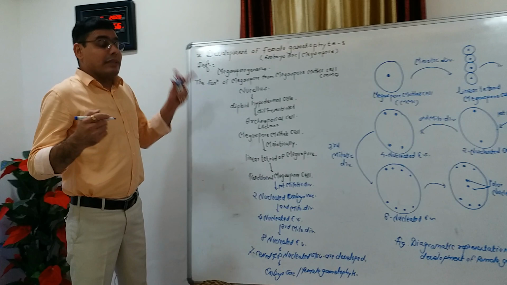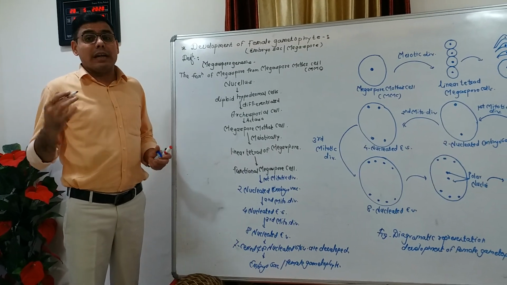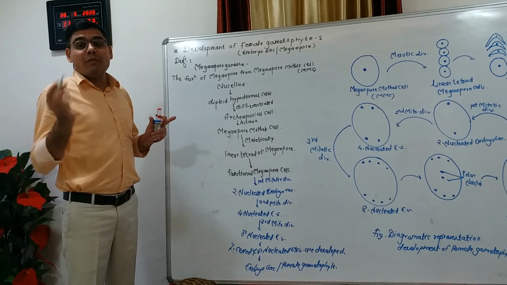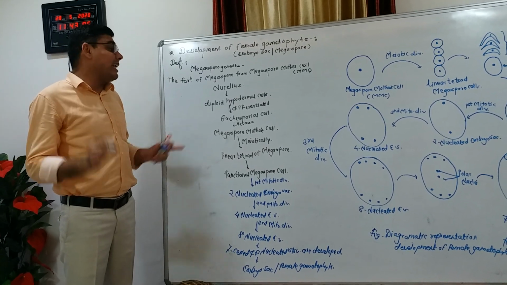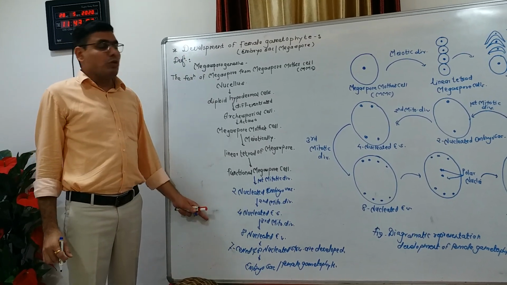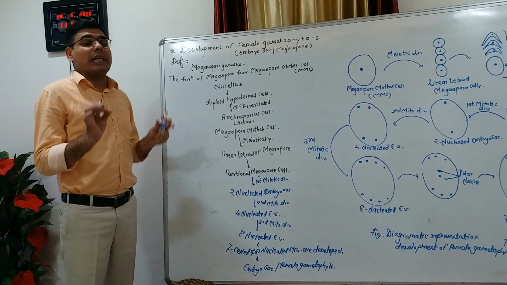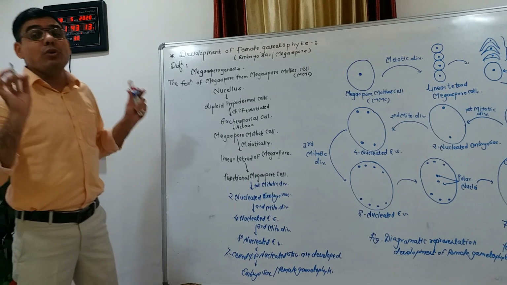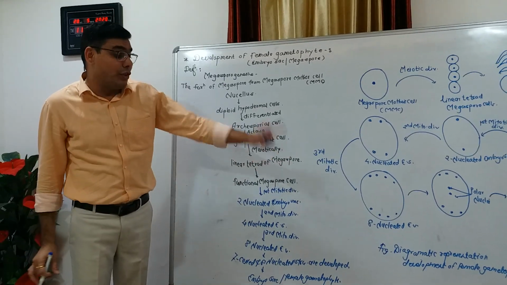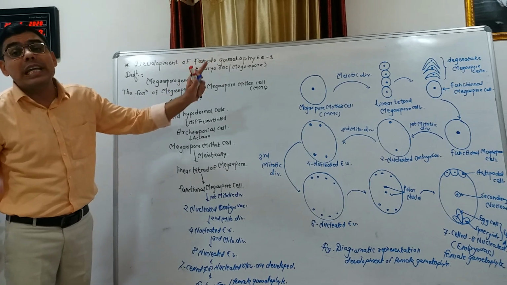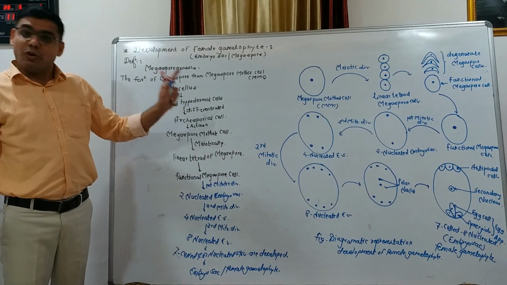Friends, this question is asked in your board exam: describe the development of female gametophytes. So you should write the whole information for 2 marks and the diagrammatic representation for 2 marks. Sometimes only the question is asked, give the diagrammatic representation of the development of the female gametophyte. So you should draw only the diagrams, okay.